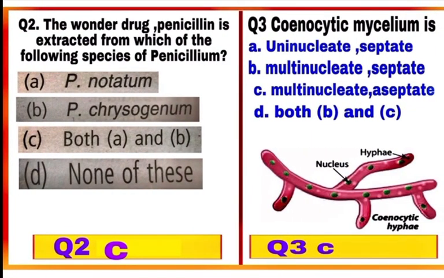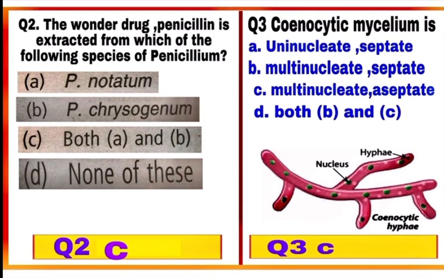Question number 2. The wonder drug penicillin is extracted from which of the following species of Penicillium? The best known antibiotic called penicillin is obtained by both Penicillium notatum and Penicillium chrysogenum. So, option C, both A and B is correct. Mark C.